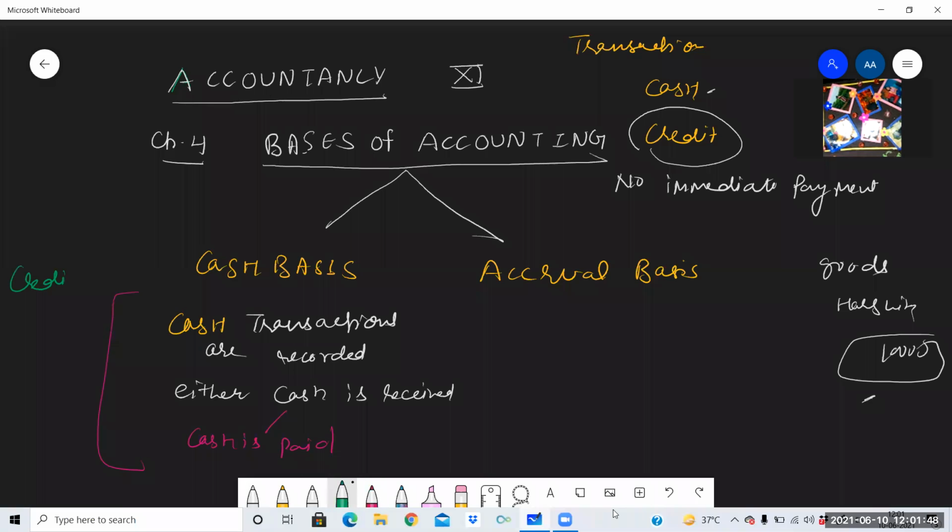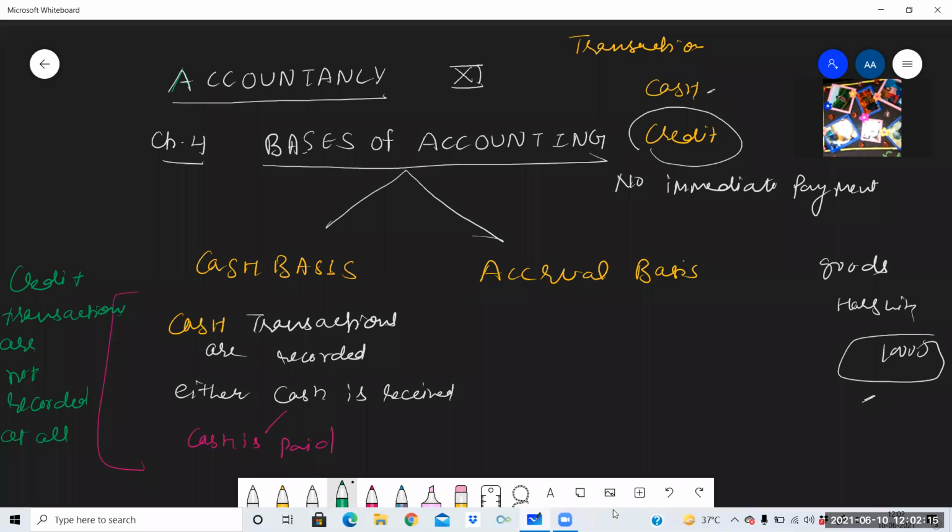Both bases are opposite to each other. If one basis is clear, then the other basis is just the opposite of the previous one. Try to understand: in cash basis, credit transactions are not recorded at all.